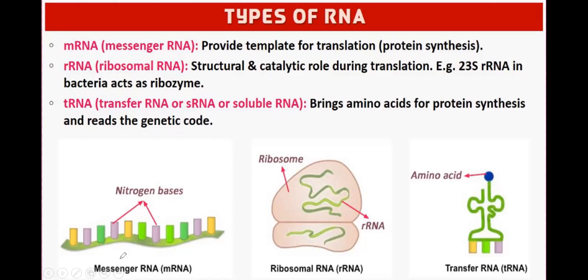So these are different types of RNA which are involved in the translation. So messenger RNA, ribosomal RNA, transfer RNA is also known as what? sRNA, that is what? Soluble RNA. This is messenger RNA. This is ribosomal RNA. This is transfer RNA or tRNA. Transfer RNA provides what? Amino acid. Ribosomal RNA provides structural and catalytic role. And messenger RNA provides what? Template.